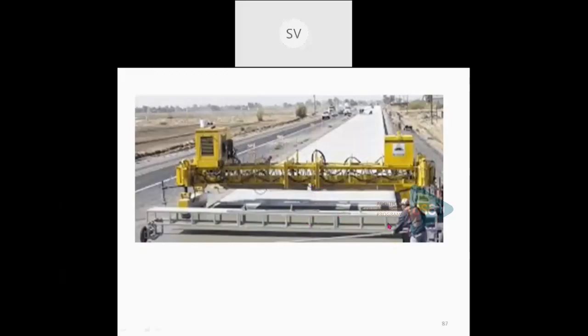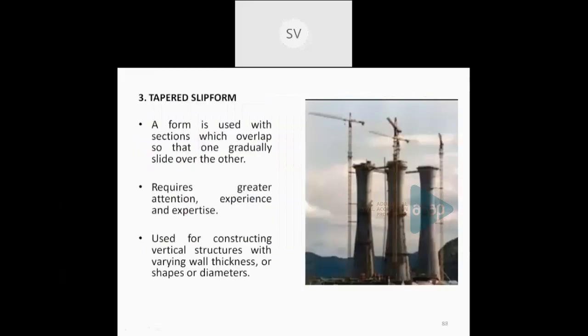And sometimes tapered slip forms are also used. So this shows a tapered slip form, and it is mainly used in the case of tapering sections. Say, for example, in the case of construction of a chimney, we can go for a tapered slip. And it requires greater attention, experience, as well as expertise in this field. So this also can be used for vertical members.